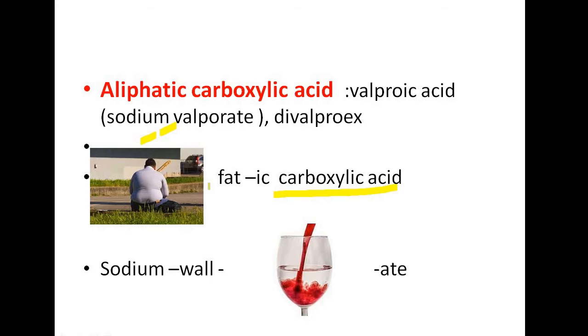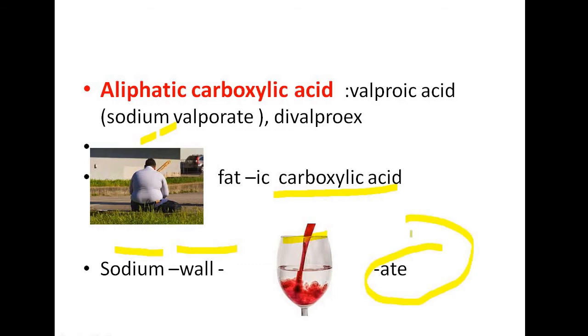So we are talking about the story of Ali here. Aliphatic carboxylic acid. Then what is the drug? It's valproic acid, or sodium valproate. This is an important drug in exams. Sodium, so you are familiar already with sodium. Then wall, and we are pouring something on the wall, or either you can pour or you can aid. So it's like sodium valproate. So you can remember this, I guess.